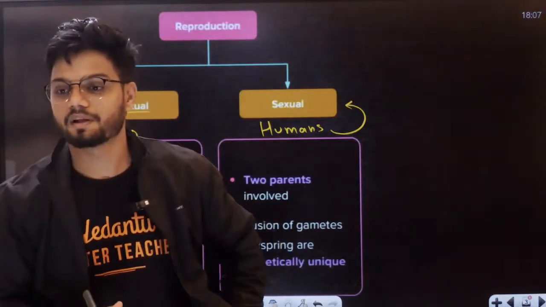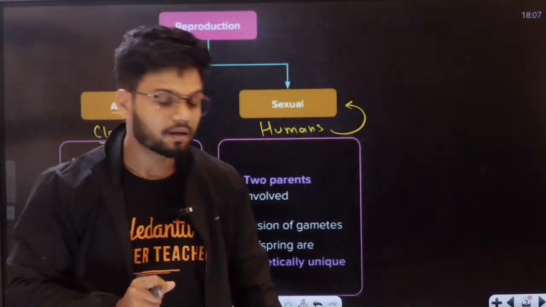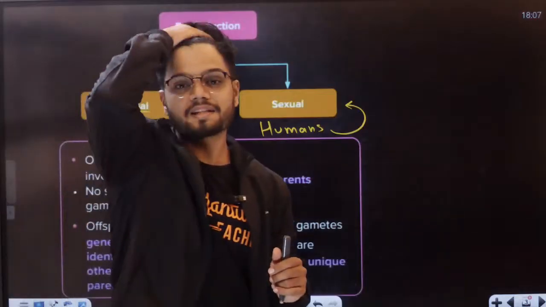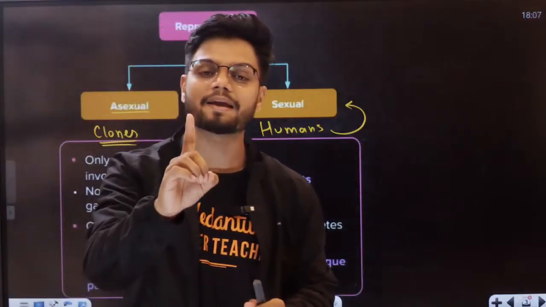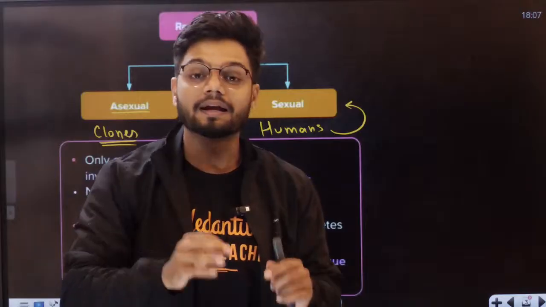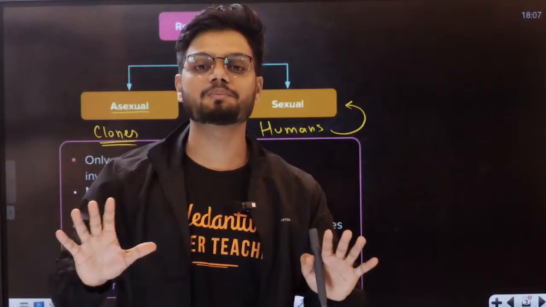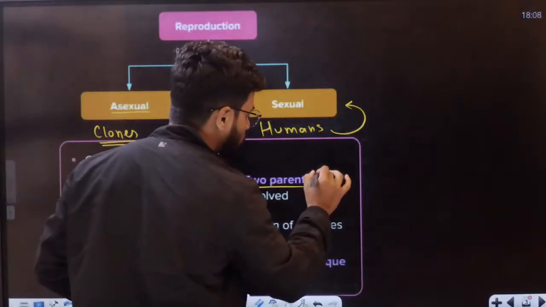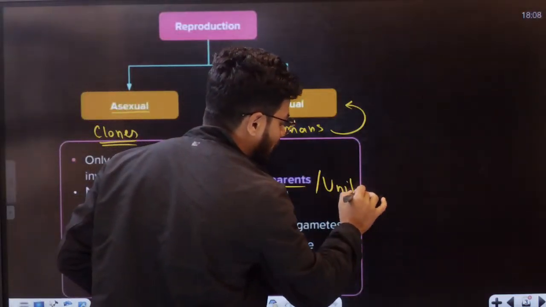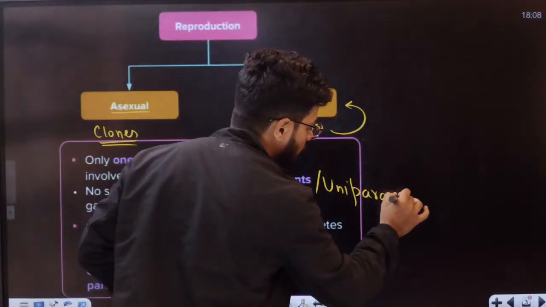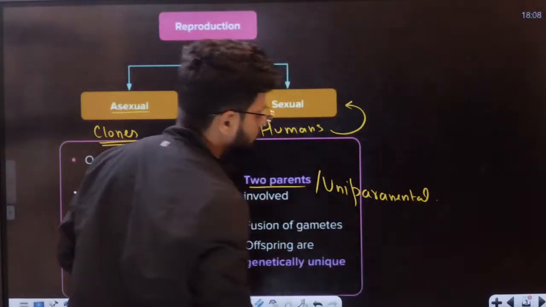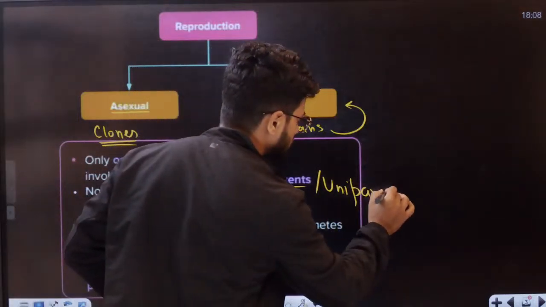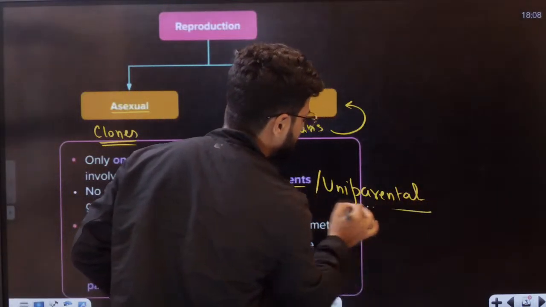Okay, Praveen, yes. Now, students, all of you tell me, in the case of sexual reproduction, how many parents do you see? Do you see one parent or two parents? Actually, both possibilities are there. It says two parents, but it can also be uniparental.